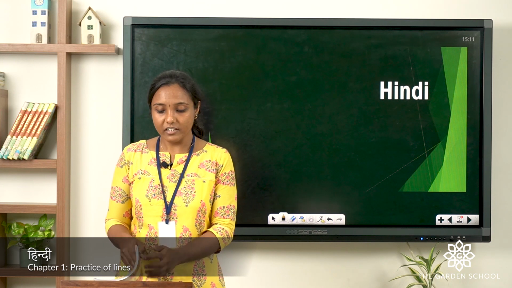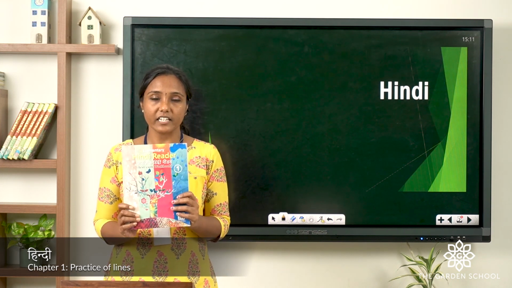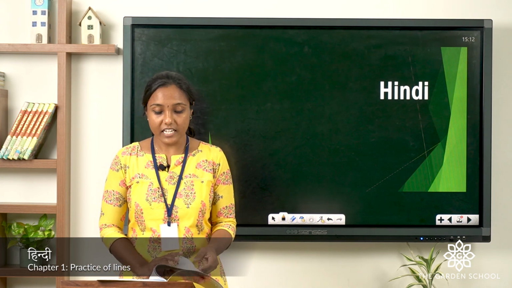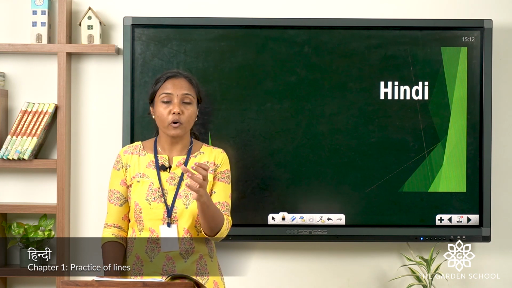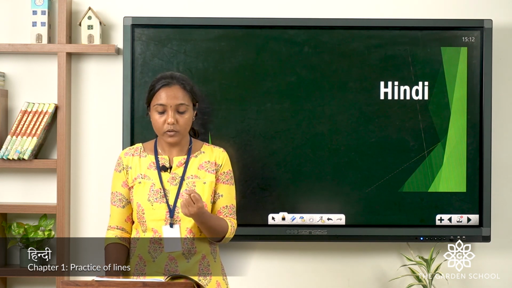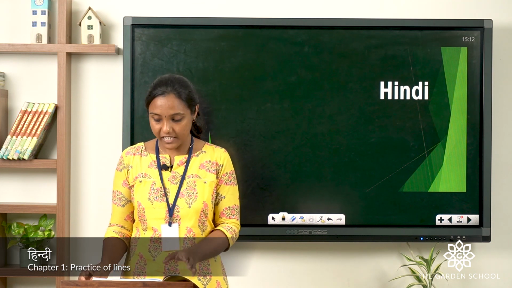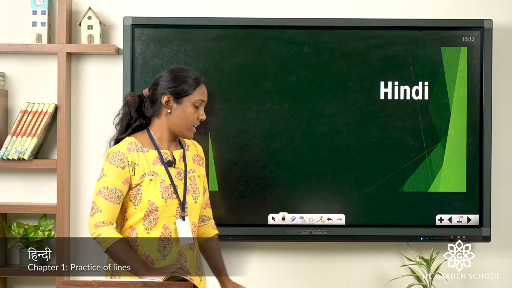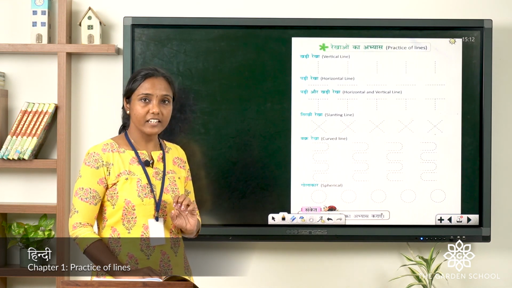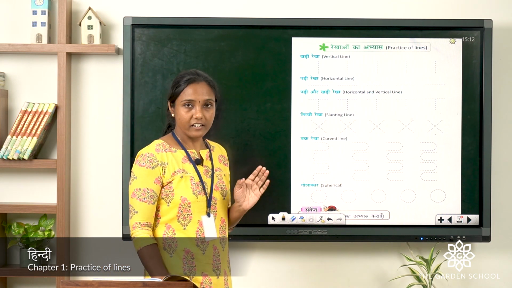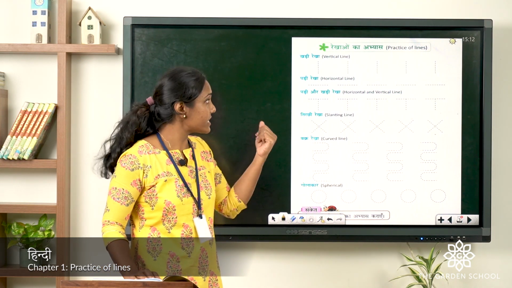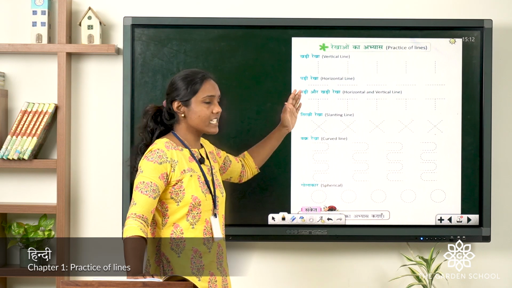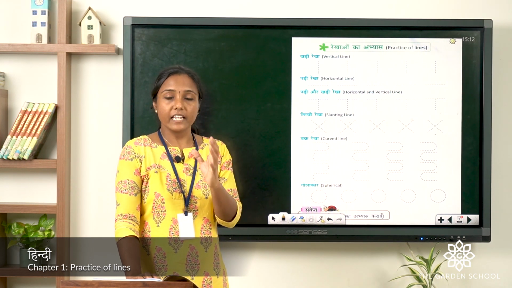This year, you have a Hindi reader. This is your Hindi reader. And we will start with chapter 1. We will practice the lines in Hindi. Okay? So let us all take the first page. That's page number 5, and let's start the practice of lines. Now, you can see on the screen here, children, instead of looking into your reader, you can see on the screen. Let's learn and practice these lines, which are important in Hindi.